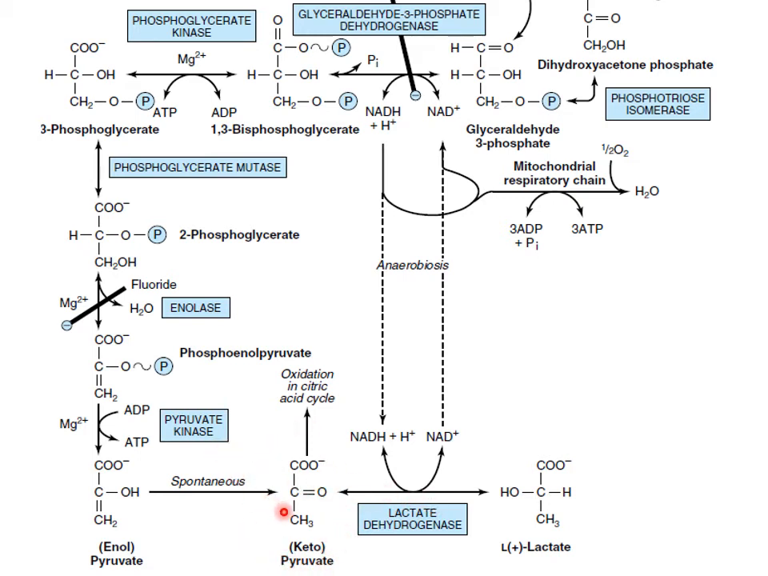This pyruvate is the end product for aerobic oxidation. So this pyruvate now goes to the TCA cycle. But if it is anaerobic glycolysis, then this pyruvate is converted to lactate, and the NADH produced here is used over here. In the aerobic case, this NADH enters the mitochondrial respiratory chain, and it produced 3 ATP before. Nowadays, in the latest version, 2.5 ATP are produced.